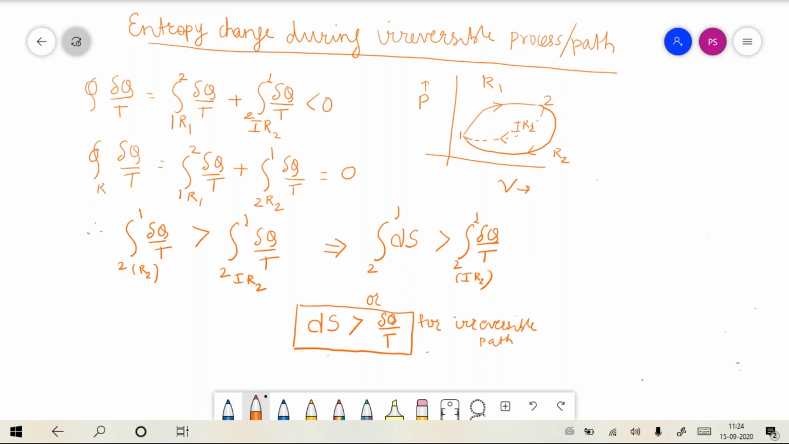If the cycle is irreversible, then what is the value of cyclic integral of del q by T? You can type your answers with your names. The question is, if the thermodynamic cycle is irreversible, then what is the value of cyclic integral of del q by T?